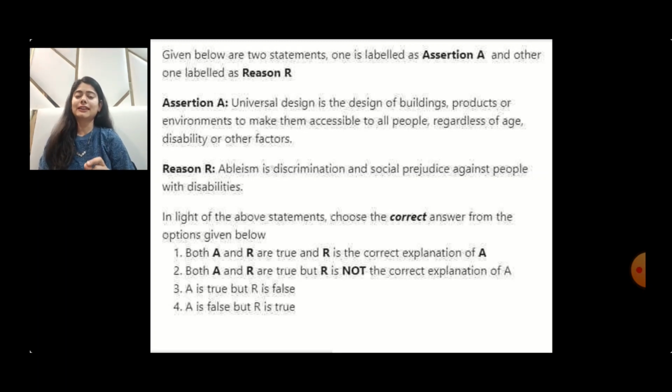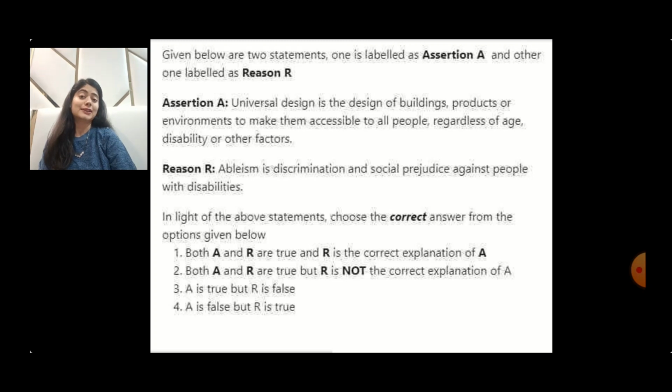It provides us a simple definition of ableism, wherein normal people, or people who've got normal abilities, think that they are superior to people with disabilities, or wherein normal people think that people with disabilities require some sort of mental fixing. So you see, your reason has got really nothing to do with assertion.